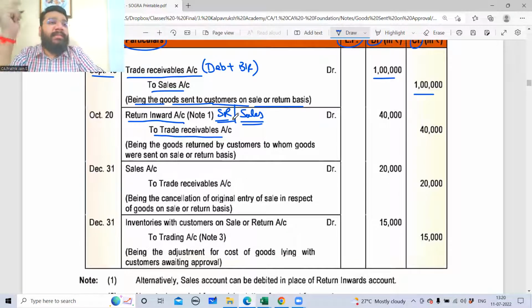We are reversing the sales. The nature of sales account is credit balance. To increase credit balance, we will credit. To decrease the credit balance, we have to give a debit. You can write anything. Return inward, sales return, sales, anything is correct.